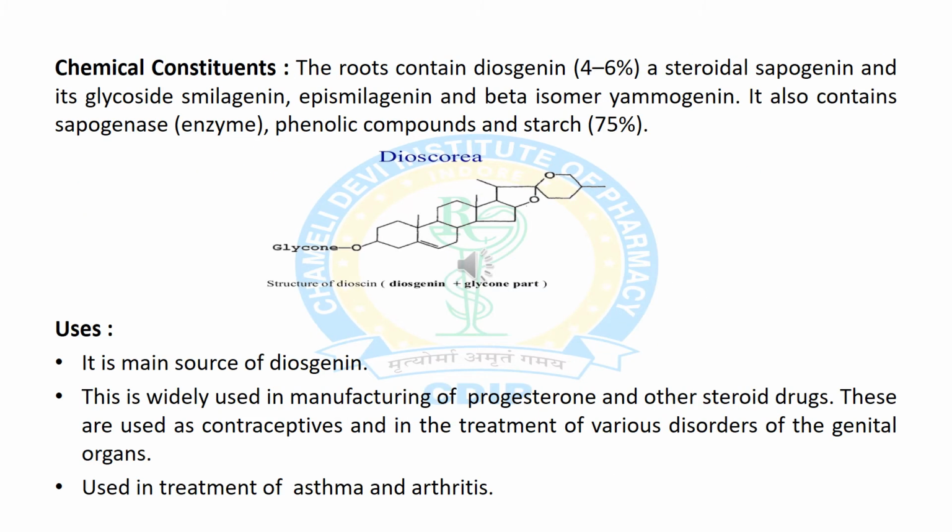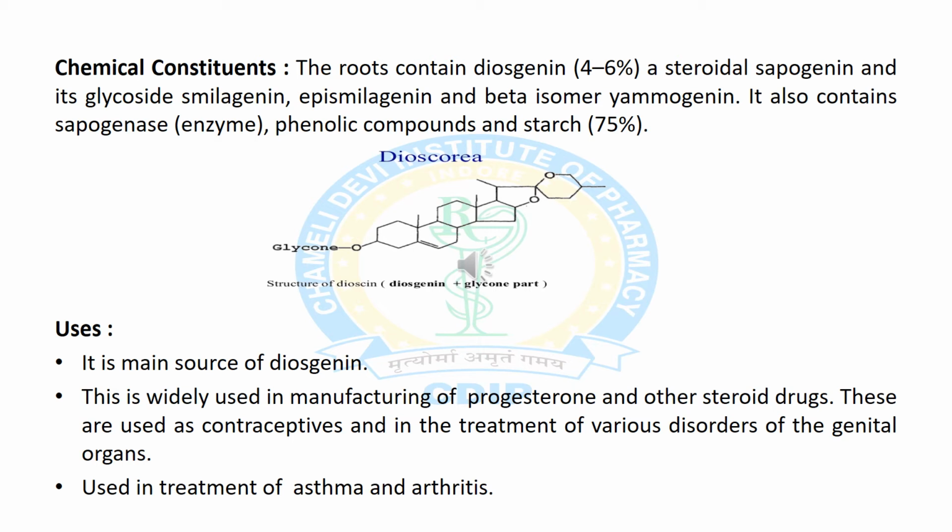Now we will discuss chemical constituents and uses of Dioscorea root. The root contains diosgenin and other steroidal sapogenin glycosides like smilagenin, epismilagenin, beta-isomervamogenin, and it also contains sapogenase enzyme, phenolic compounds and starch.